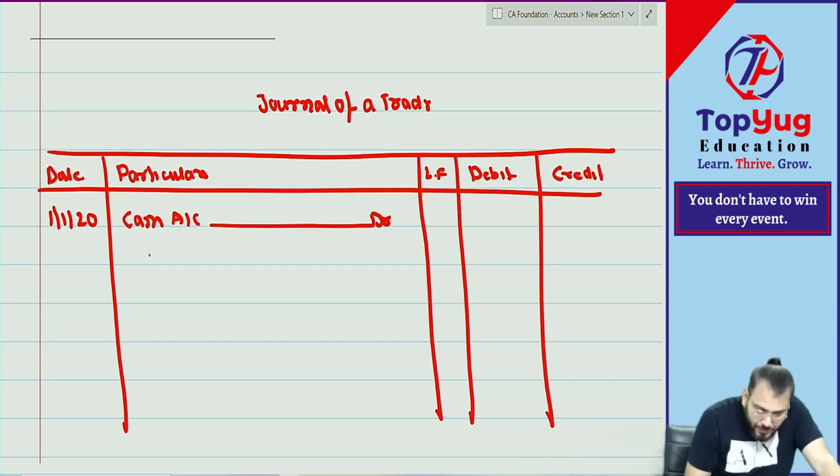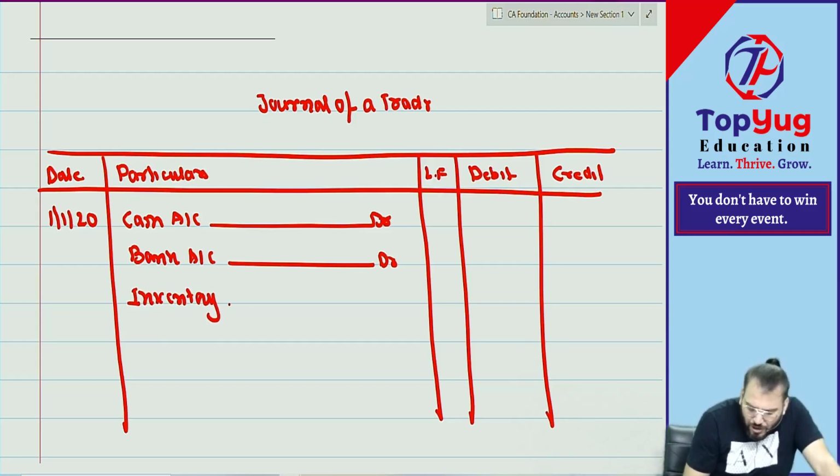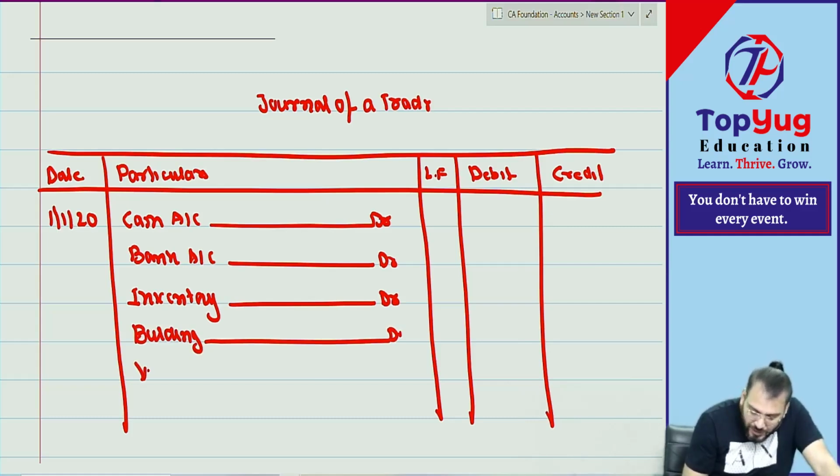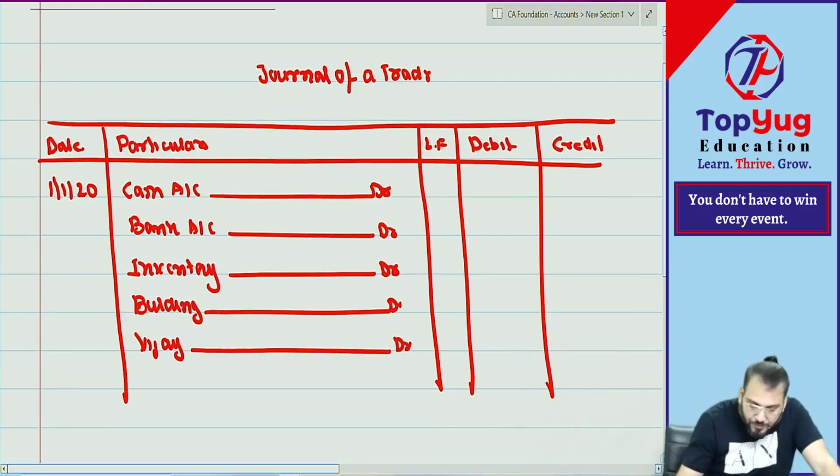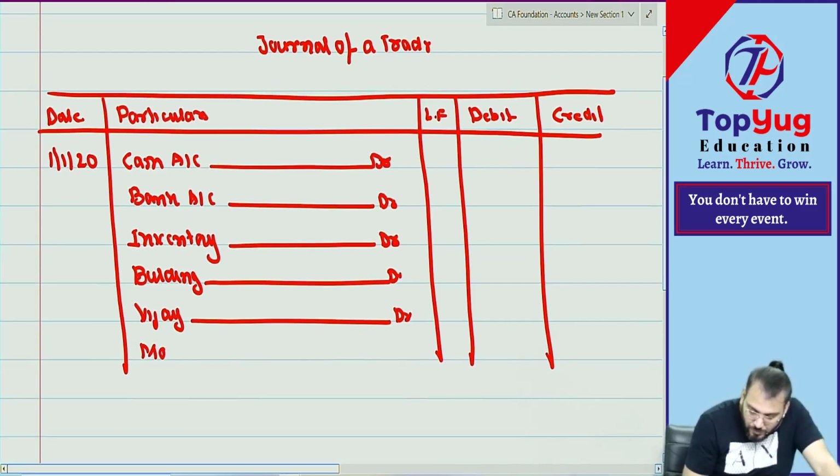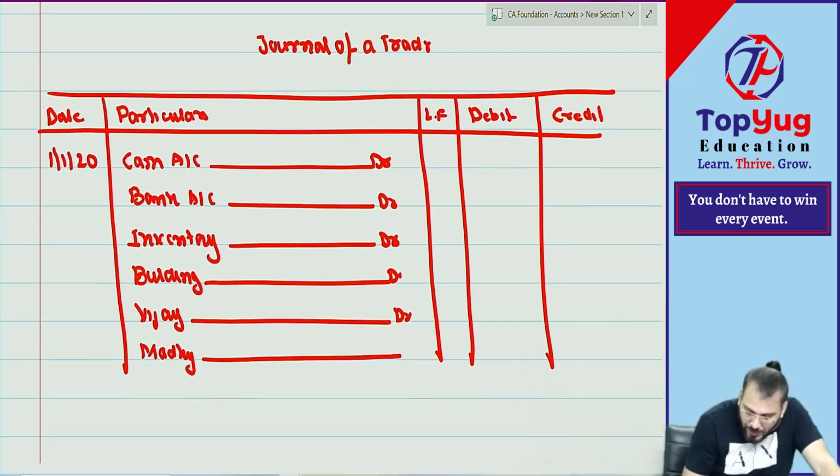So can you see it will be cash account debit? Correct. Now then what? Bank account debit. Then what? Inventory, I can add stock also. Inventory account debit. Then what? Building account debit. Then what? Vijay account debit. Then what? Madhu account debit. Can you give me the amounts also one by one?